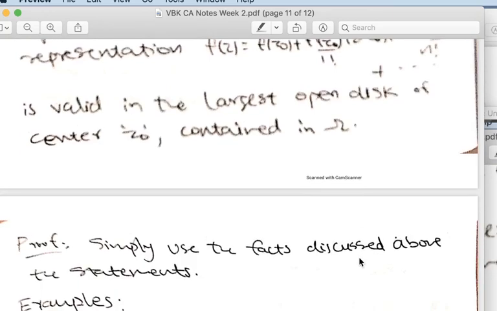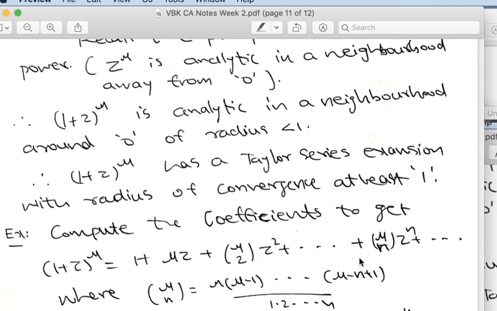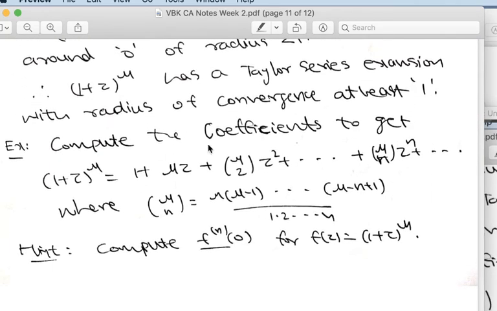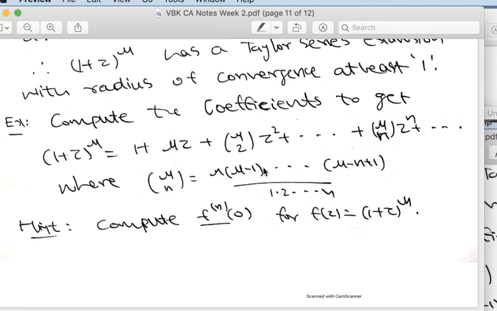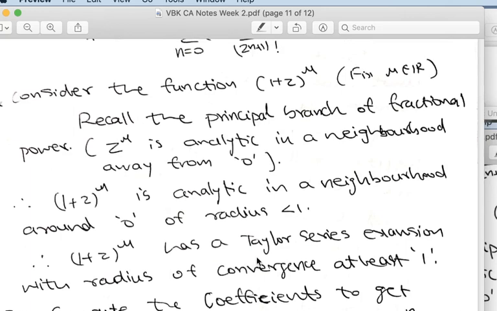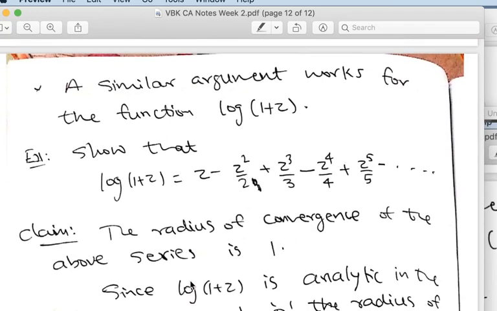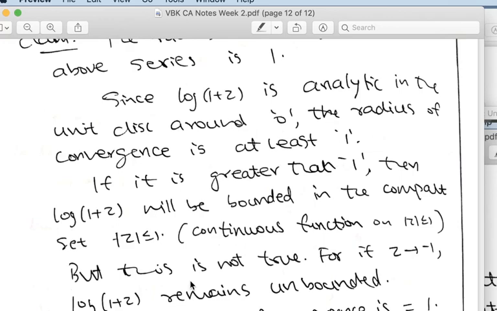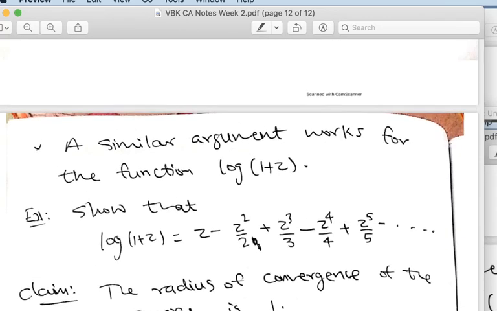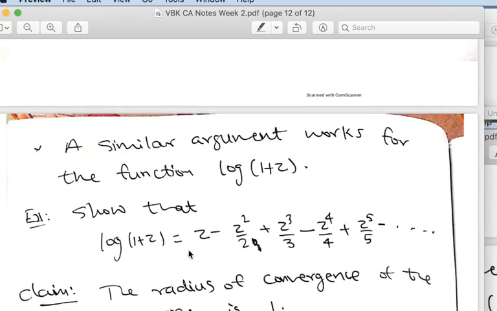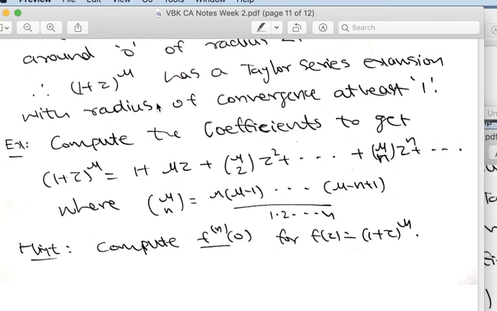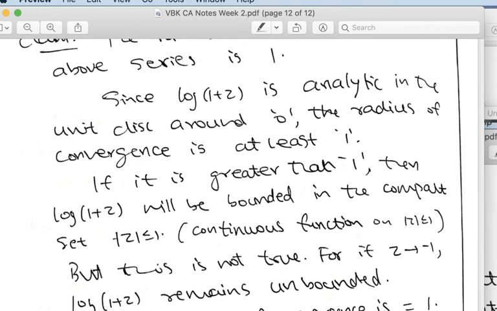Now I have discussed certain examples and requested you to include these exercises in the assignment sheet. Also keep in mind that I have included another lecture note this week explaining the principal branch, branch point, branch cut, and a bit of Riemann surface, elementary Riemann surface and all. That will give you clarity on these examples like log(1 plus z) and (1 plus z) to the power mu and so on. Okay, I will stop here.